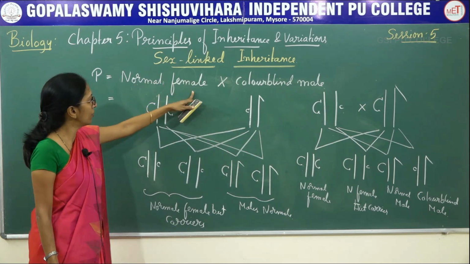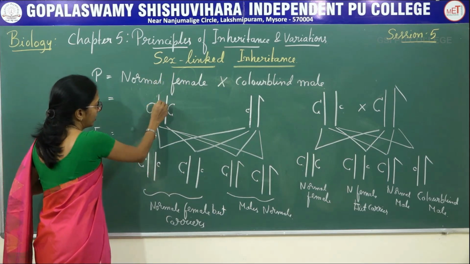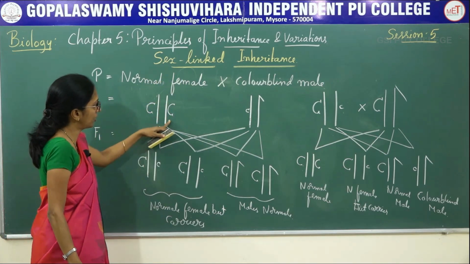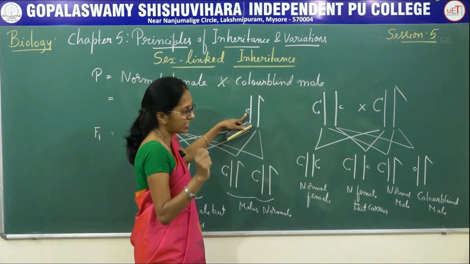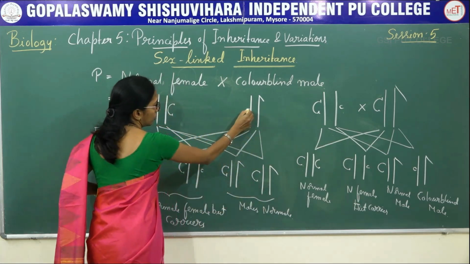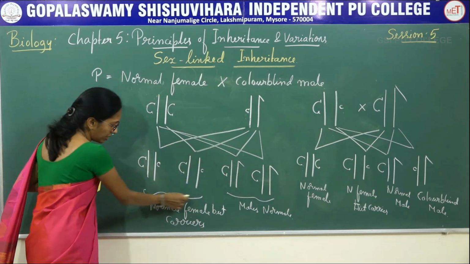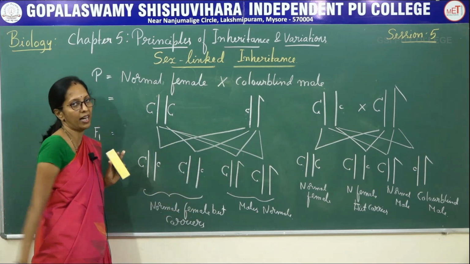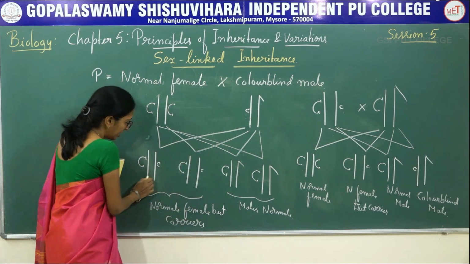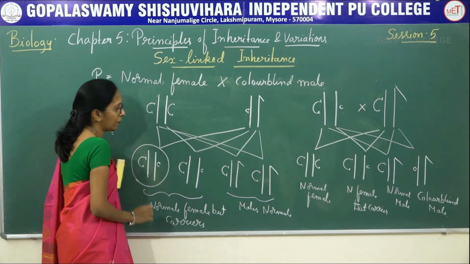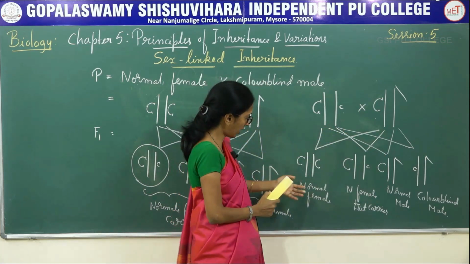So now, if a normal female marries a color blind male, what happens? Here these two are the normal females, this is the color blind male. That means there is a presence of the recessive gene located on the X chromosome, and these are the first generation. The females are said to be normal but they are carriers for the gene responsible for color blindness, and then this carrier female marries a normal male. In the next generation, what happens?